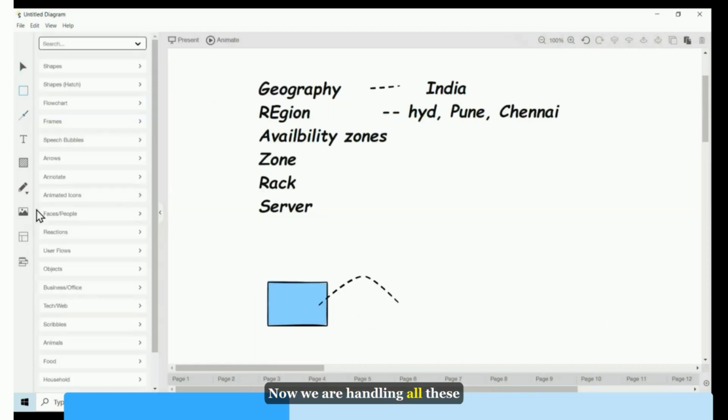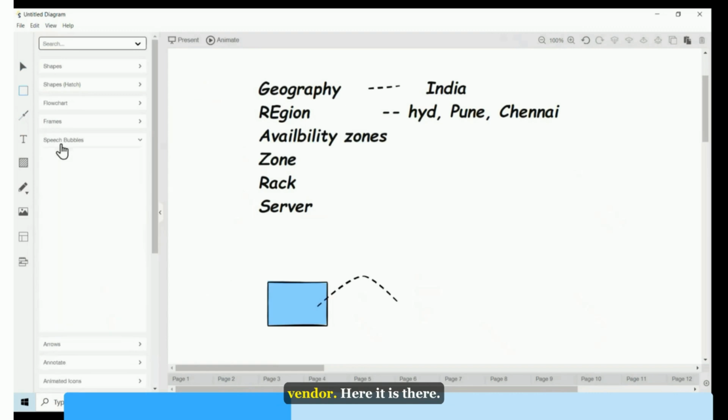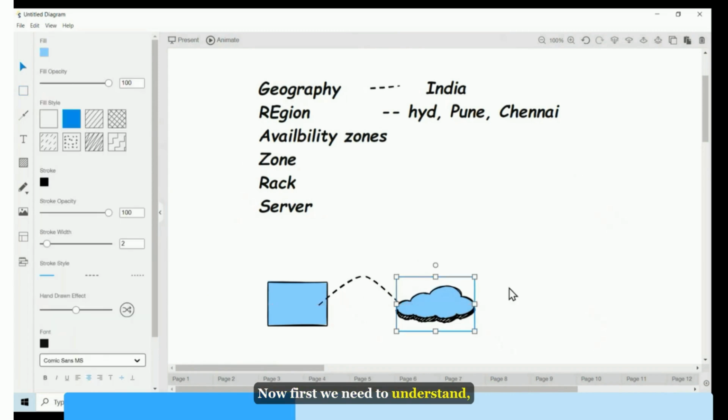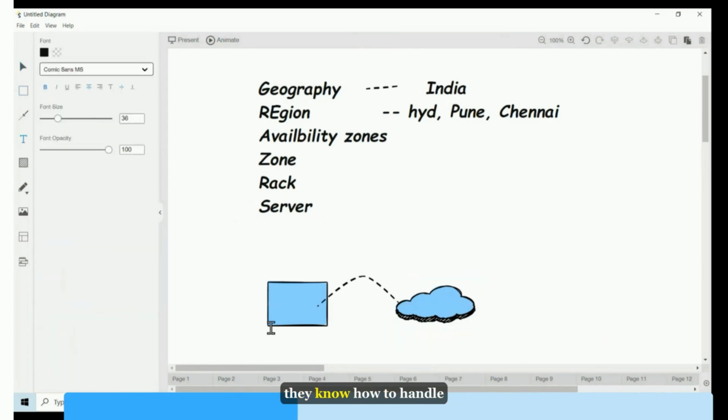Now we are handing over all these responsibilities to our cloud vendor. Right? Let me show you this. Our cloud vendor. Now first we need to understand, our team is there, they know how to handle our network, the DC team, our data center team. So first we need to understand how cloud vendors are maintaining their own network.